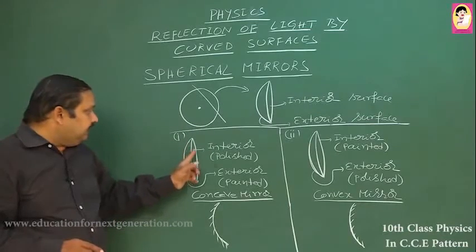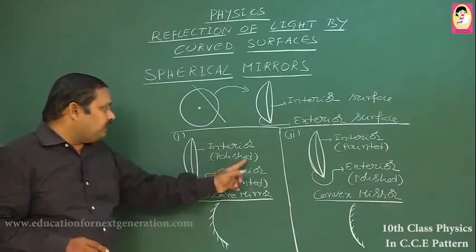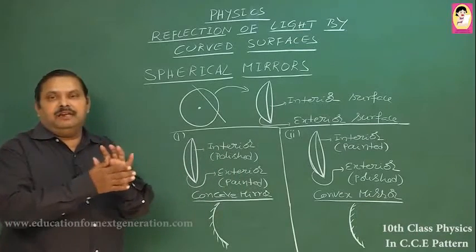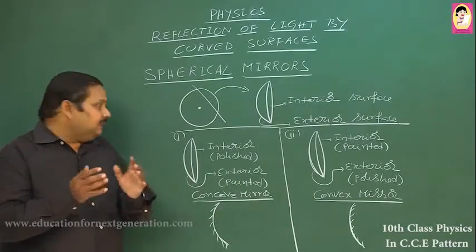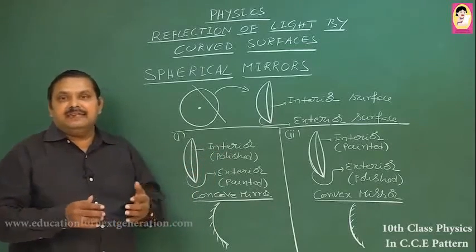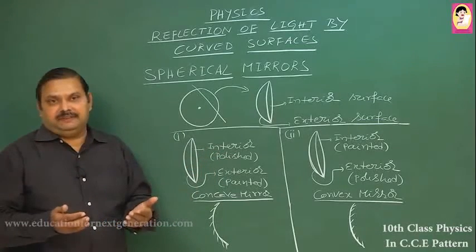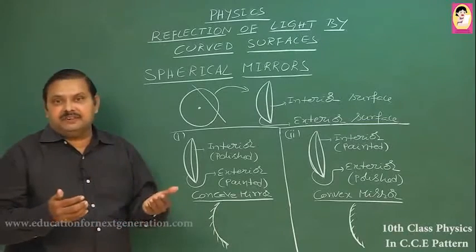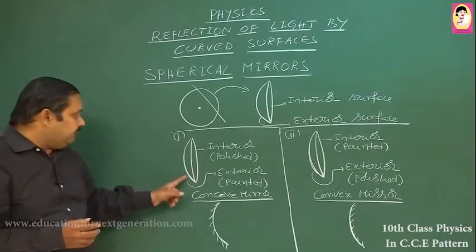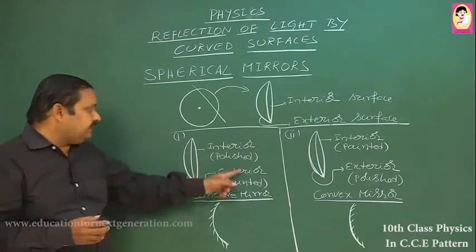Interior surface: you polish it thoroughly with the help of polish powders. That means the interior polished surface acts as a reflecting surface, which reflects the light rays incident on it. The second one is the exterior surface.